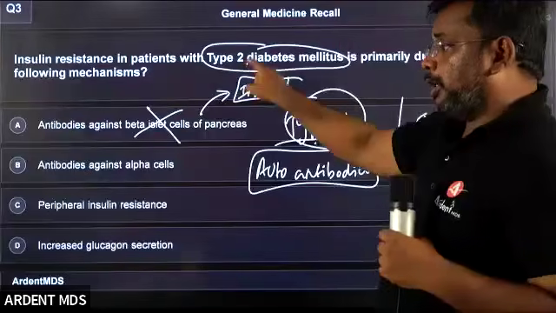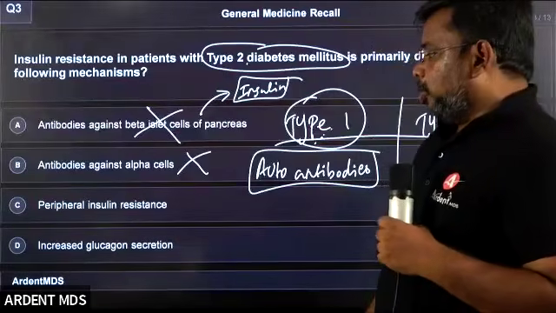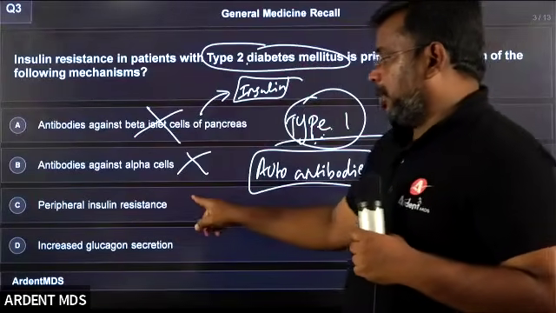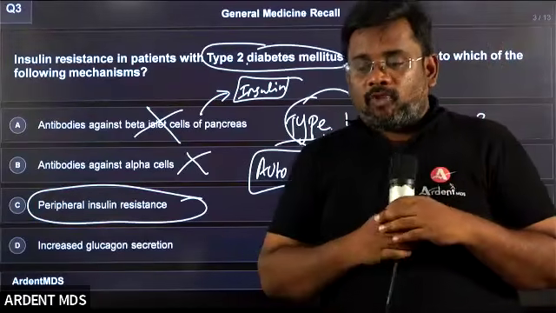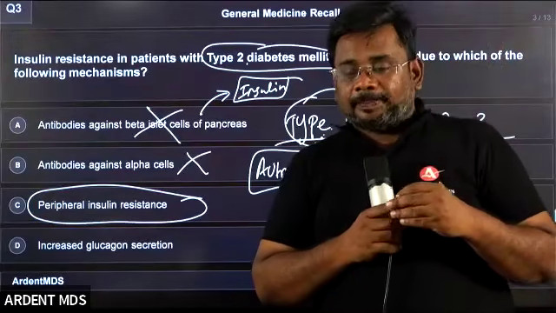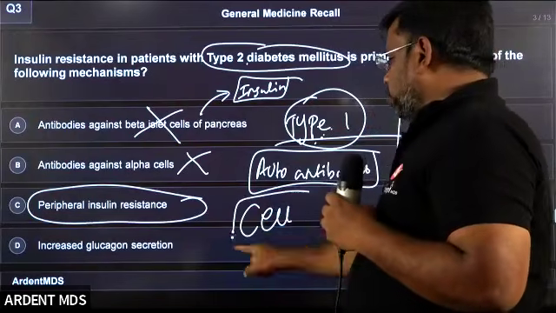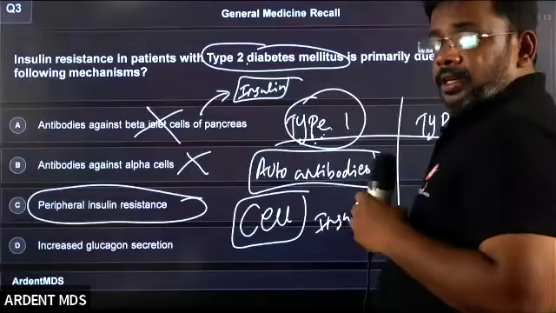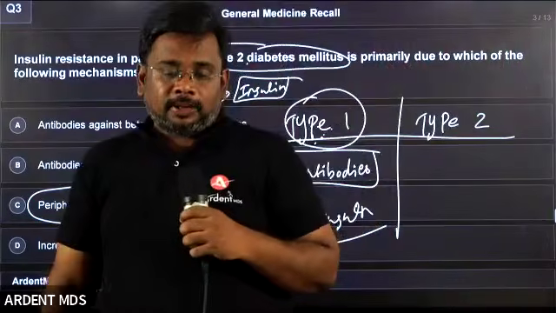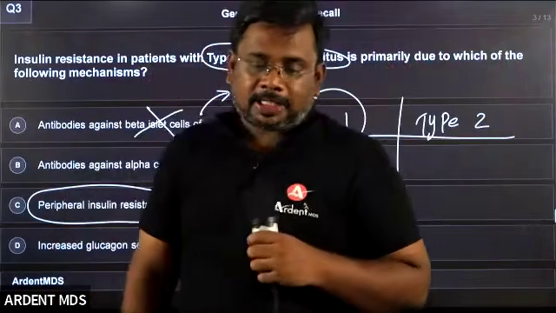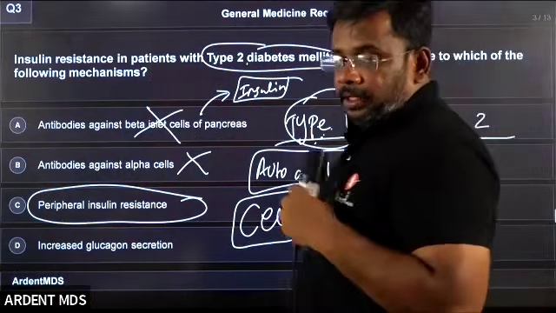But here the question is about type 2. There is no relation between alpha cells and diabetes. Obviously, what is happening in type 2 diabetes mellitus? Peripheral insulin resistance. What is called peripheral insulin resistance? The cell is not taking the insulin. Insulin is not working on the cells. The cell is not responsive to the insulin. That is called insulin resistance. Students clear? So the answer is C.